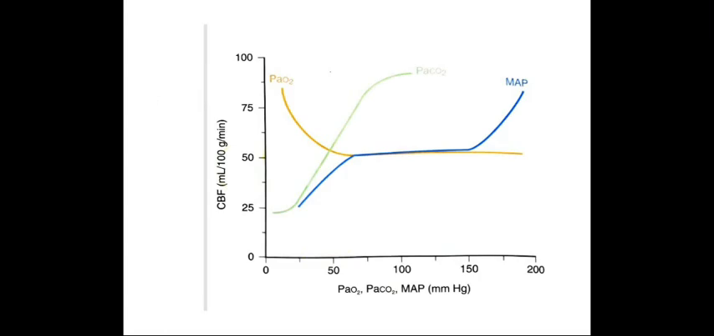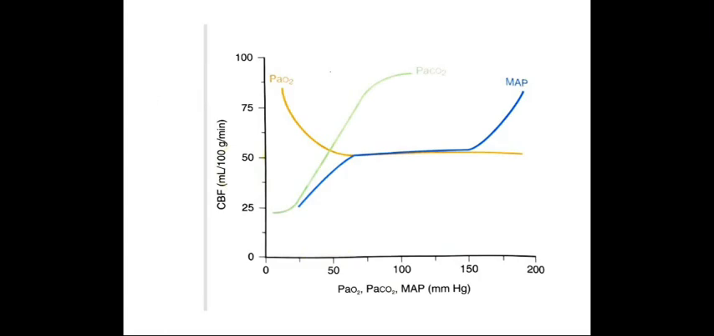Hypoxia induced hyperpolarization of vascular smooth muscles by opening of ATP dependent potassium channels also leads to vasodilatation. This is about PaO2. Now this is the graph.